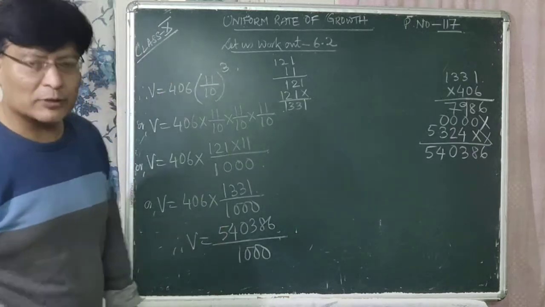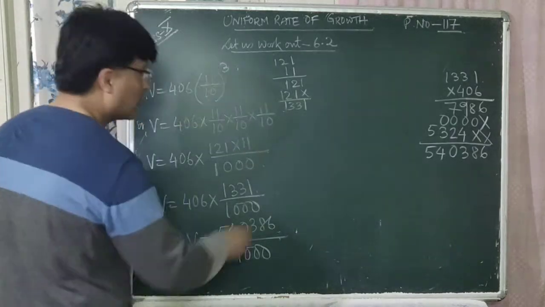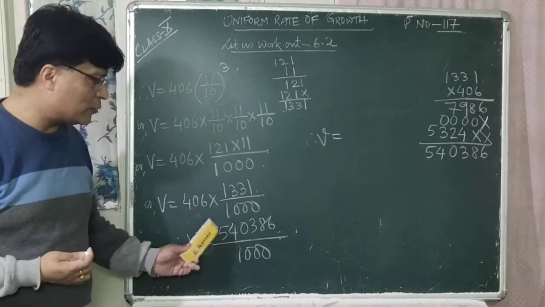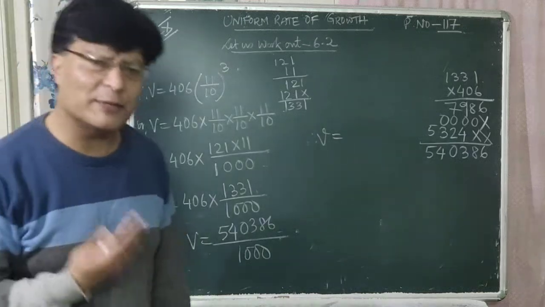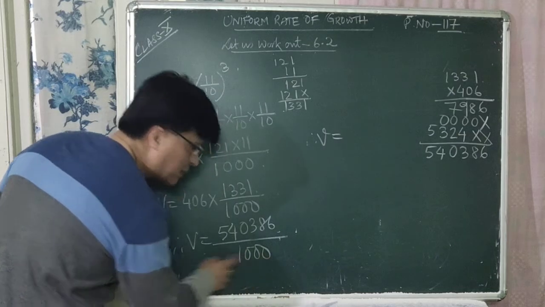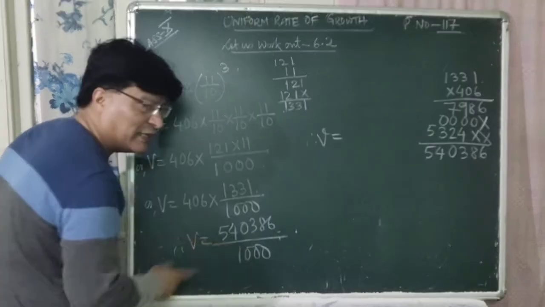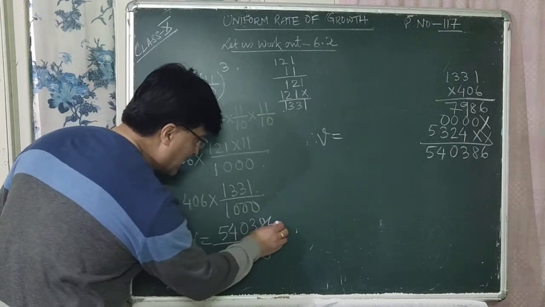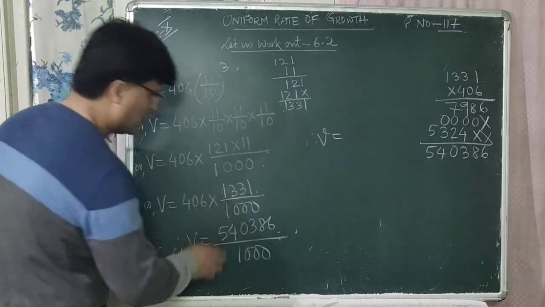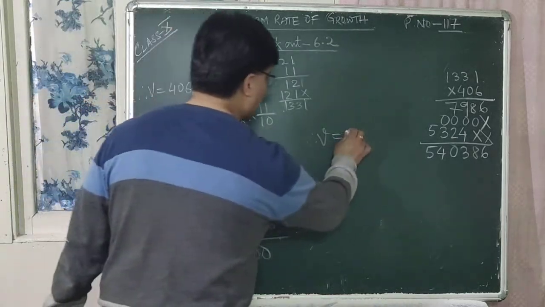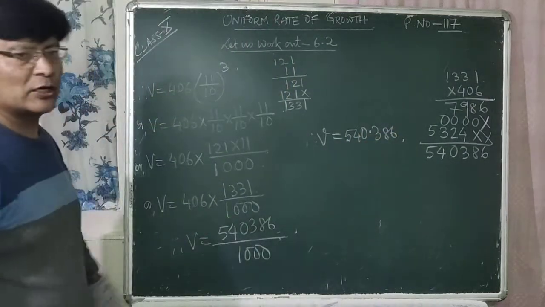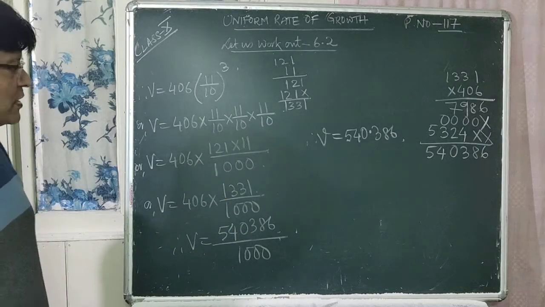So now you have to divide it by 1000. Okay? So V is equal to, you have to write it in terms of decimal. Dividing 540386 by 1000 is very easy. How is it easy? After this 1, how many zeros are there? 3 zeros. So we move up three figures and put the decimal. That is, from the last, before 6, 8 and 3, we put the decimal point. So dividing by 1000, what is V? V is equal to 540.386. So this is the production of fishes after 3 years.